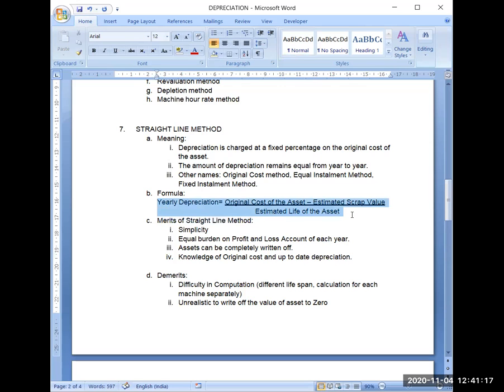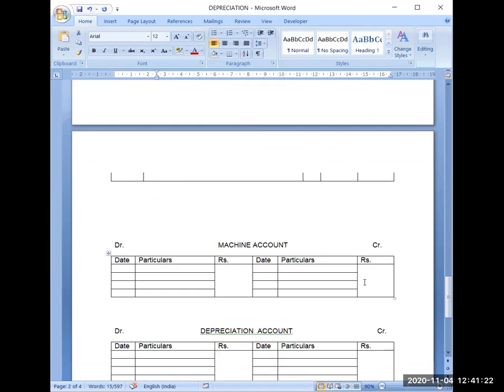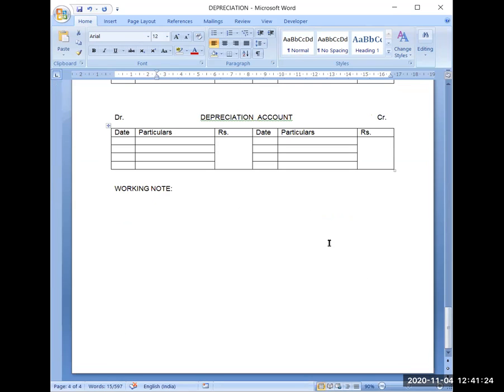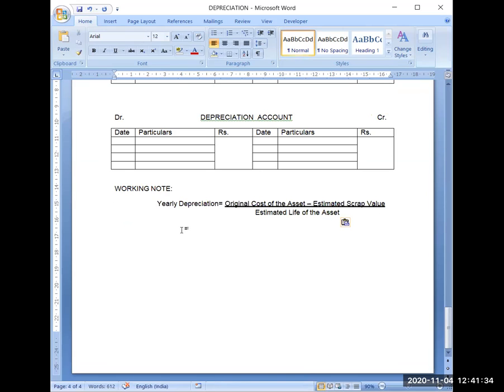Whenever you are using any formula, you should always mention the formula. Now, as per this formula,